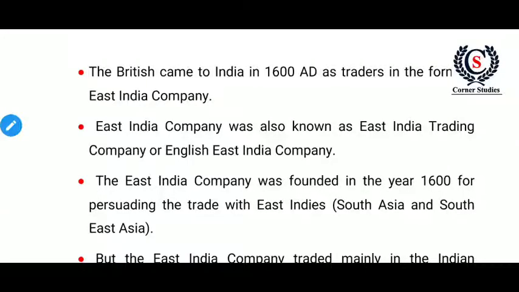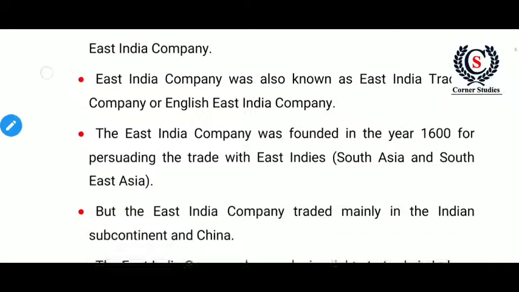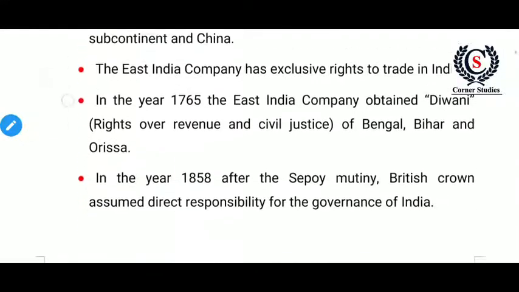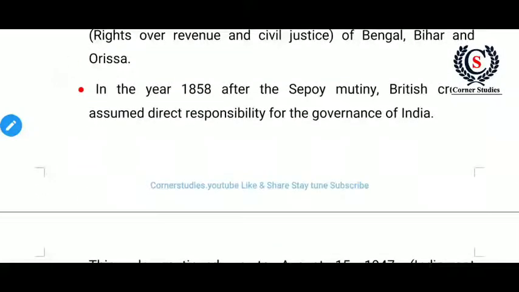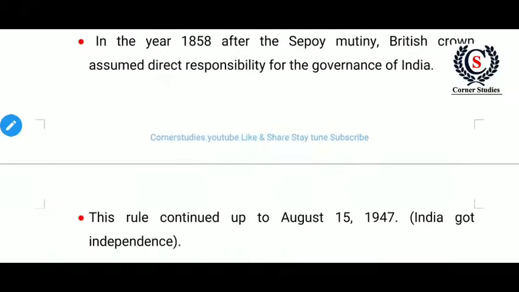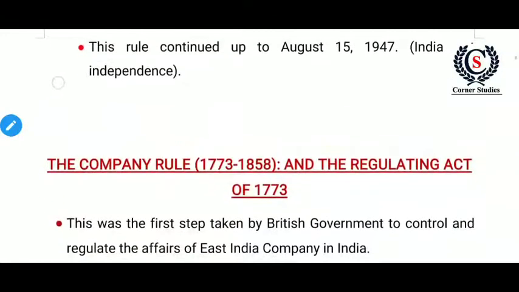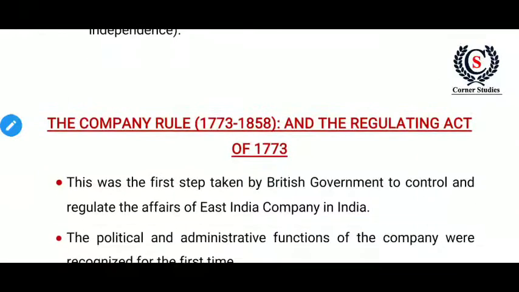The British came to India in 1600 as traders in the form of the East India Company. Then exclusive rights of trading were given to them by Queen Elizabeth I. After that, in 1765, they got Diwani rights. What is Diwani right? The rights over revenue and civil justice, and three places are famous for Diwani rights: Bengal, Bihar and Orissa.